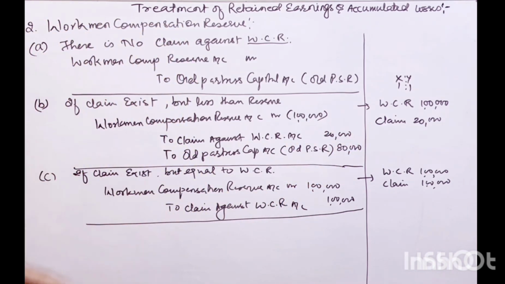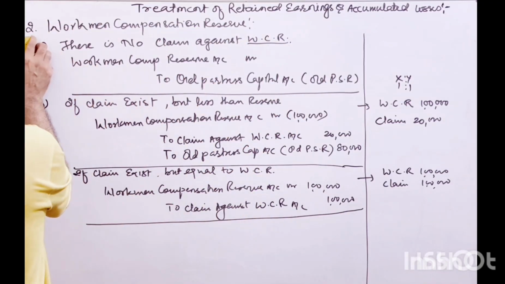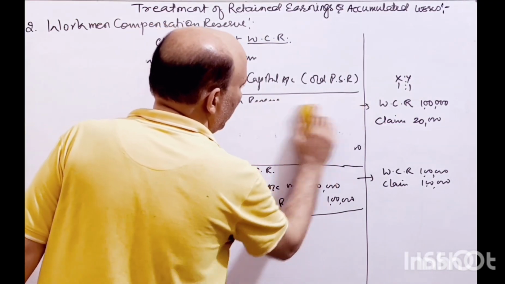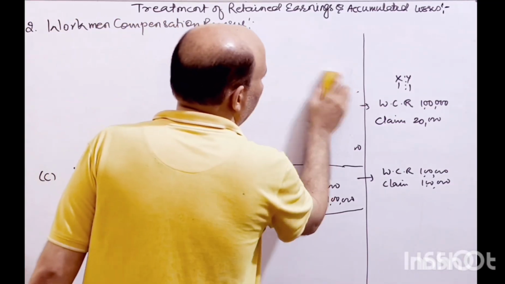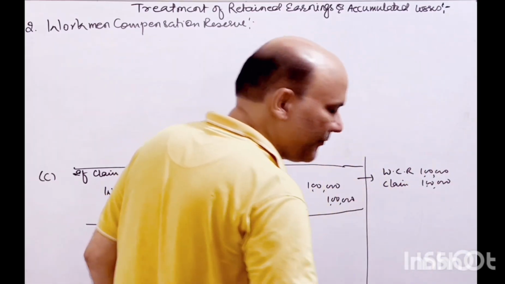And the third thing I have to raise is the third case. In that condition we have some complication. And how do we solve that? Let's see.